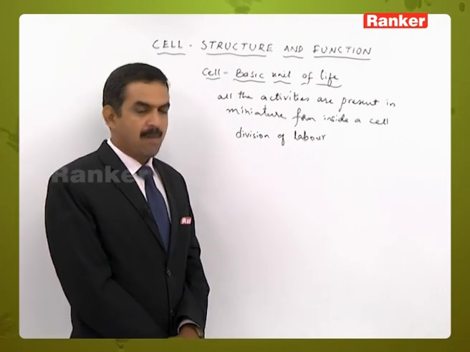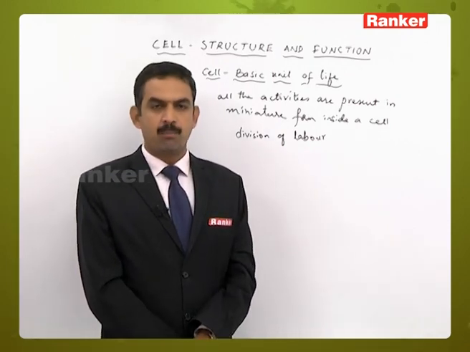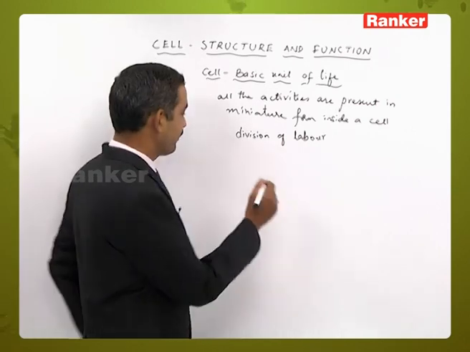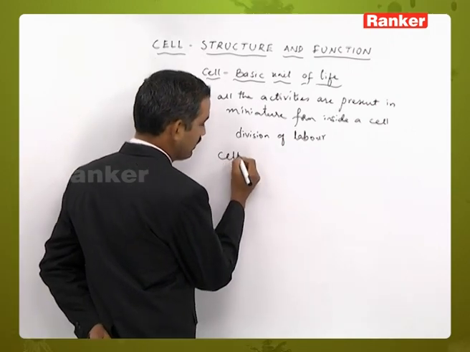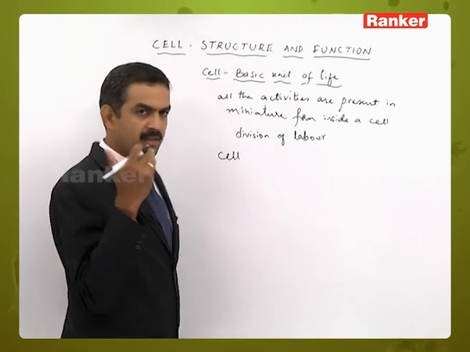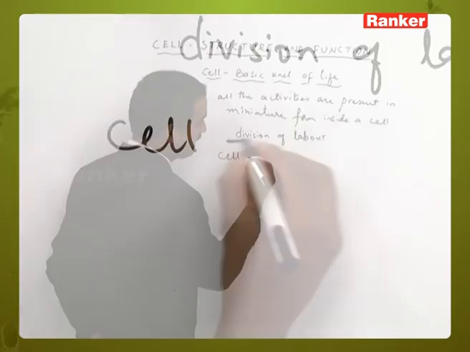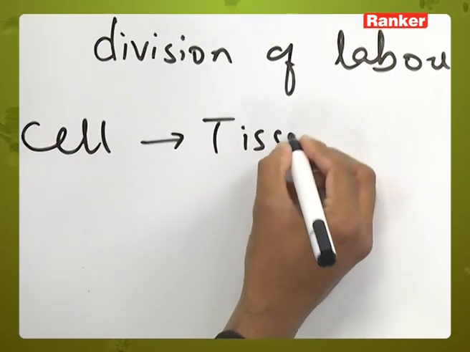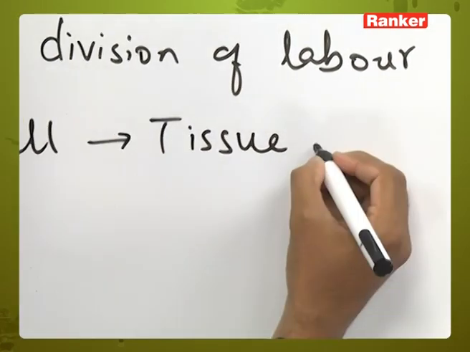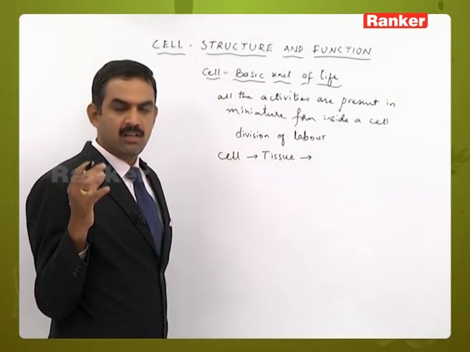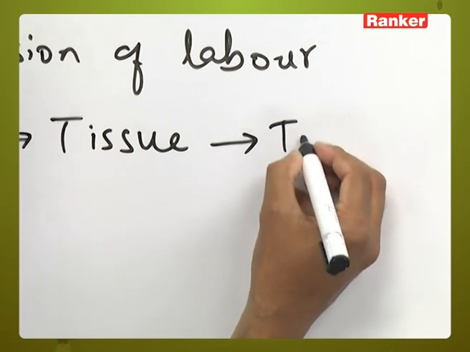And apart from this, basically we say that the life of any living organism starts with a cell. That particular first primary cell will start dividing to form a group of cells called a tissue, and tissues with some particular organization we call tissue systems.